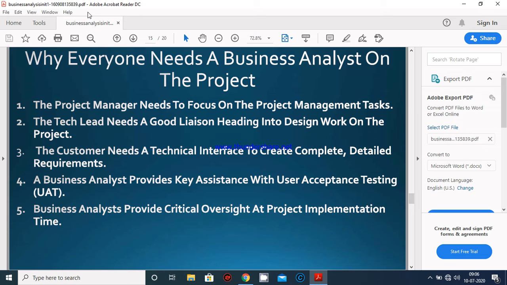Why does everyone need a business analyst on the project? As I earlier told you, in each and every field, you have to analyze first when you are going to do anything or develop any particular software or product. So the project manager needs to focus on the project management task.